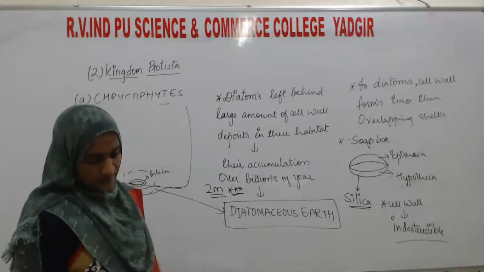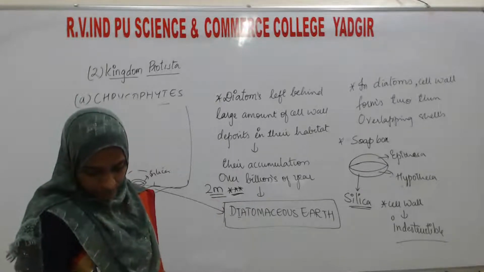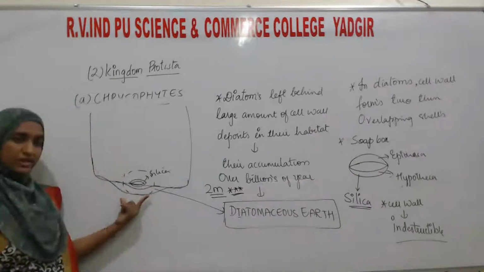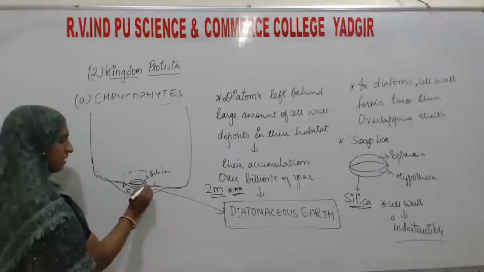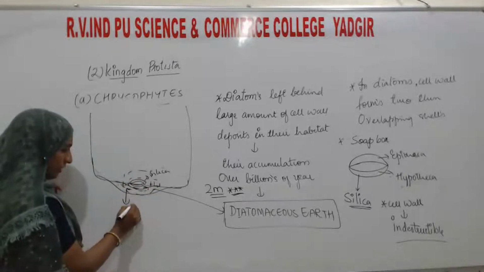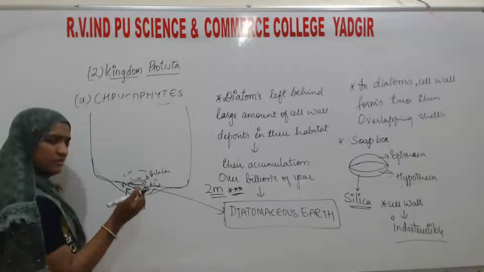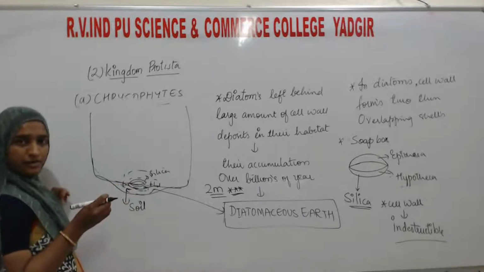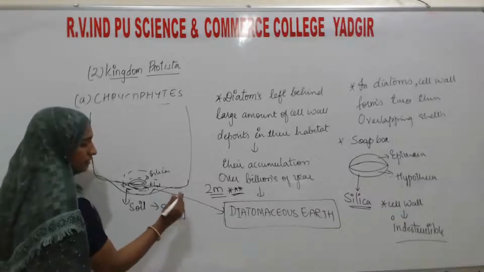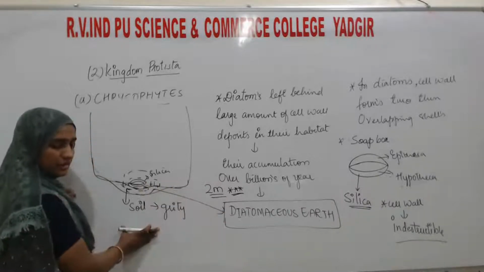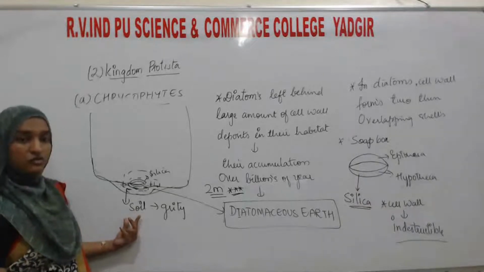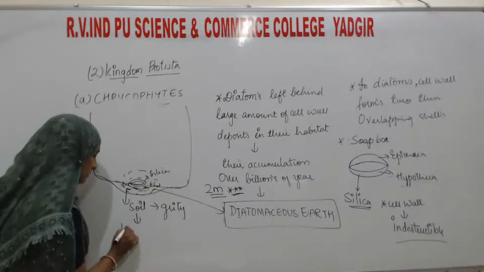Okay. The next here: this soil, in which the cell wall has been deposited, will now become gritty. Gritty means somewhat rough. This soil of the diatomaceous earth will become gritty. This soil is used in polishing.